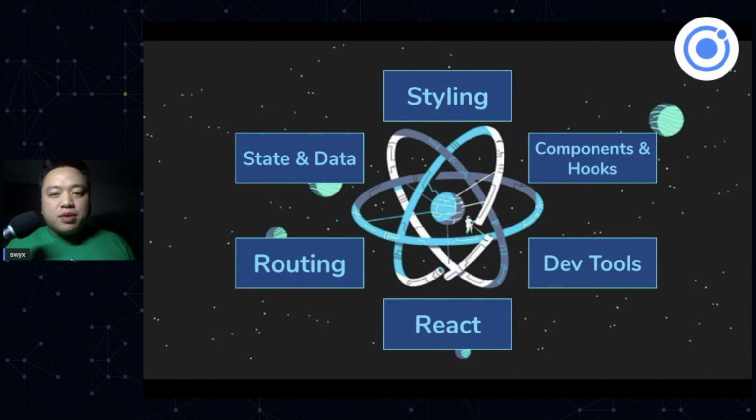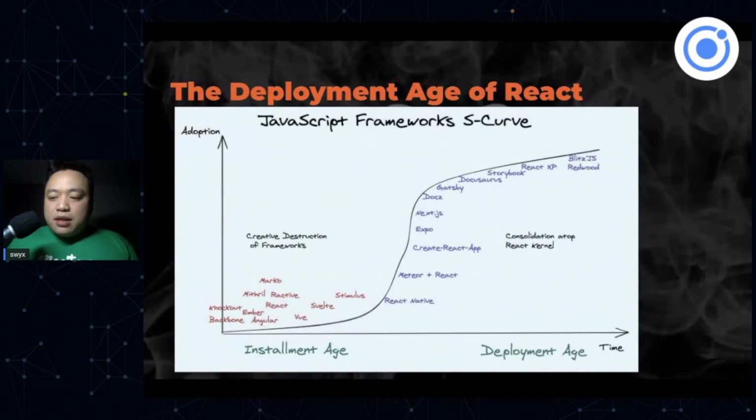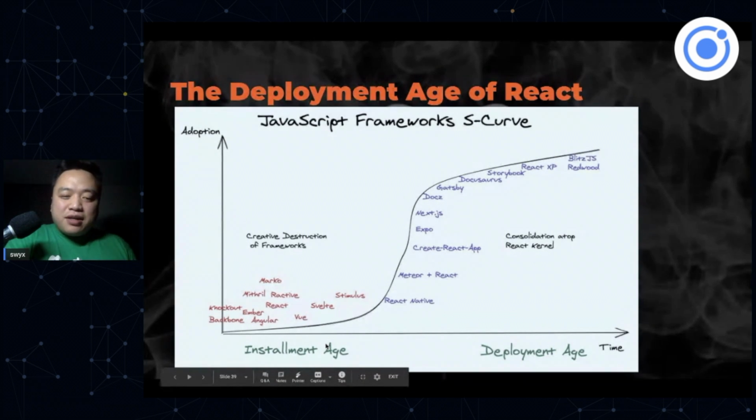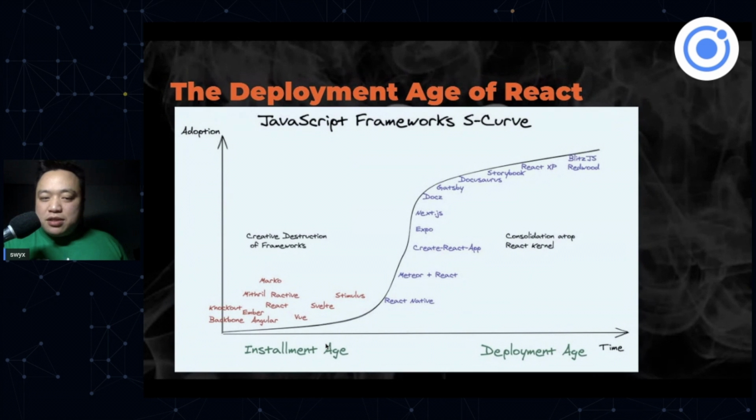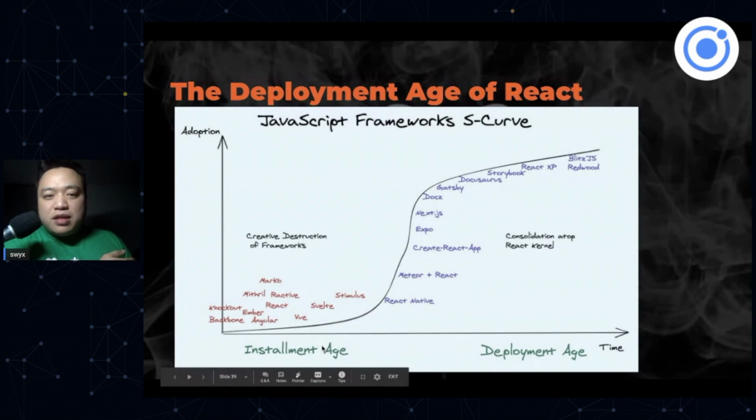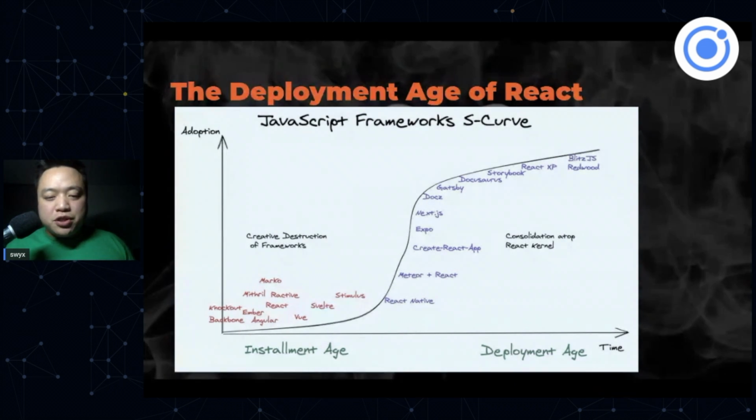That's what we're here to talk about in terms of the six-point framework. Hopefully this helps you have a good mental model to think about what's new in React from now and going forward. Let's talk a little bit about why all this innovation is going on. I think we had this installment age of all the frameworks that we're innovating, and that's been happening in the past 10 years. Now that we know what frameworks are, let's build on top of them, because that framework is basically stable. That's why I started off with the assessment of core React: not that much is coming out. Apart from Concurrent React, which is taking a huge chunk of work, it's just incremental fixes, and that's good because that's a stable base on top of which we're building all of this stuff.